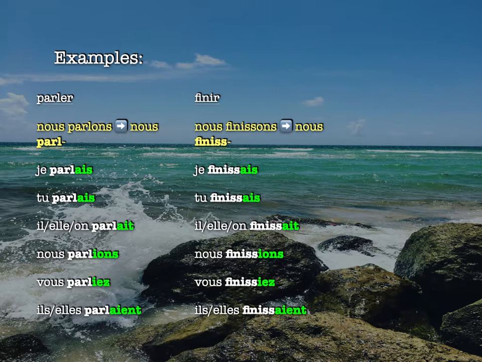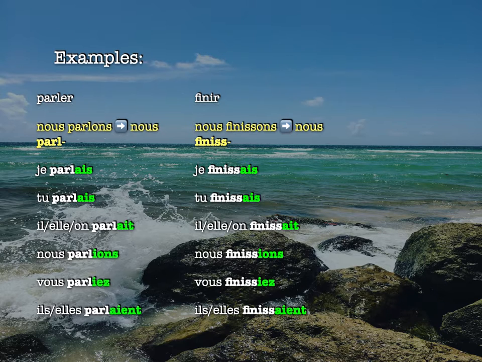So we have to have the extra -iss. And remember, pretty much all -ir verbs in our nous form end in -issons. So if we're only taking off -ons, we still need that extra -iss. So you can see with il, elle finissait, that word's pretty long.